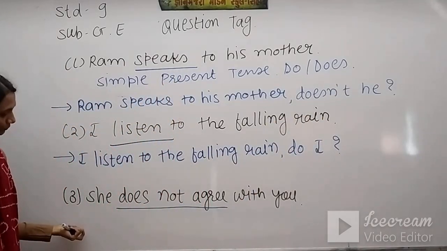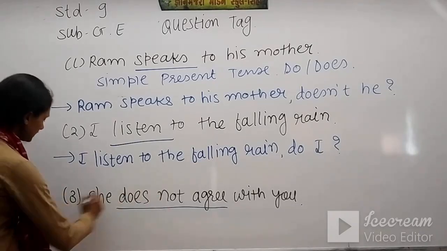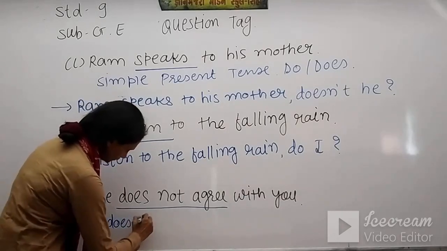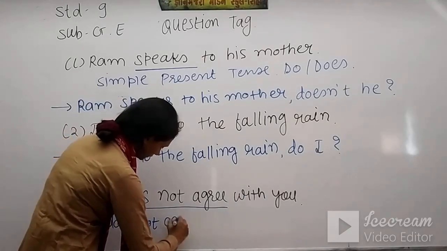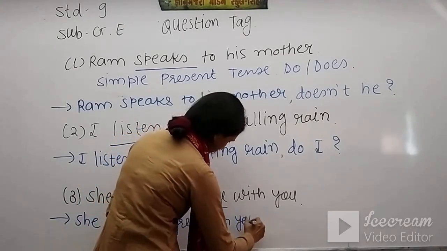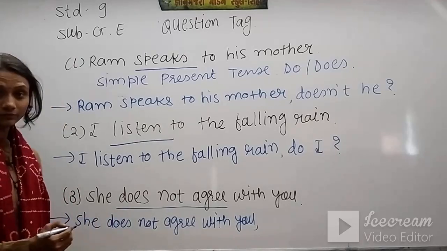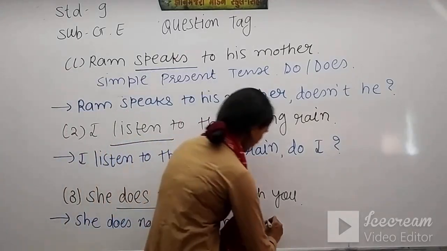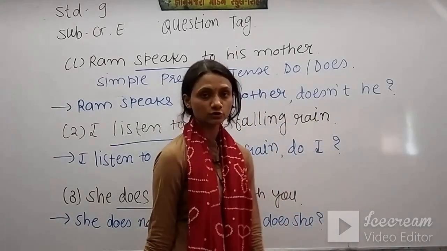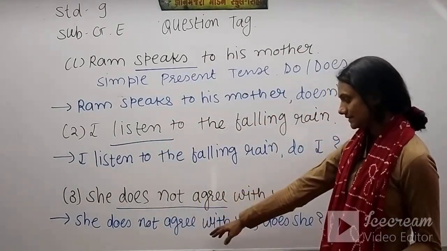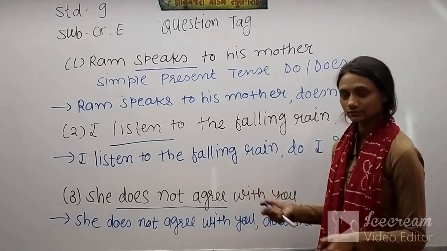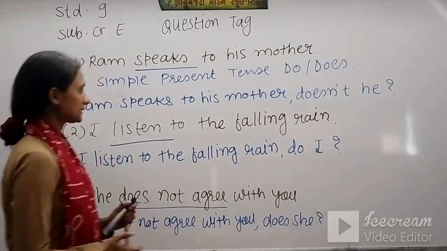Okay. Here we have she does not agree with you. This sentence is negative, so our question tag will be positive. So she does not agree with you, comma. Now question tag will start. So does she, and question mark. This is our negative sentence, that's why our question tag is positive, does she. So now you have some time to note down this. After that we will go for simple past tense. Please note down.